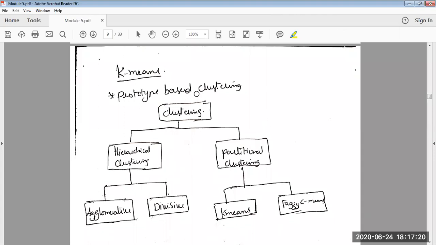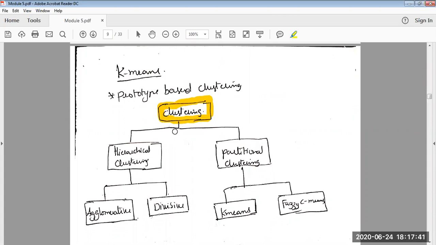So we are discussing the K-means clustering algorithm. You can see the hierarchical tree structure in this representation. We need to understand where exactly K-means fits in this hierarchy. At the topmost, you can see clustering.